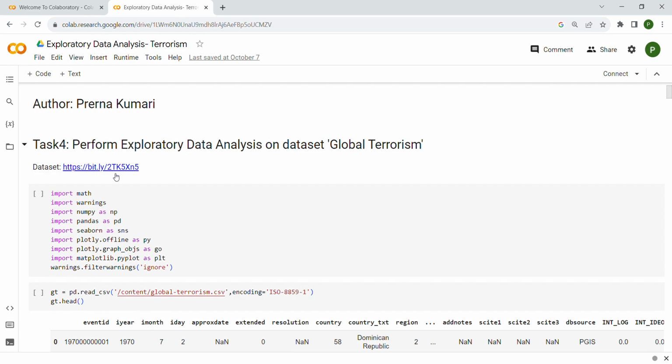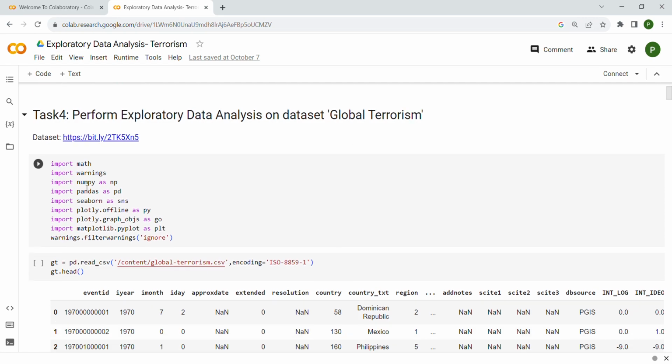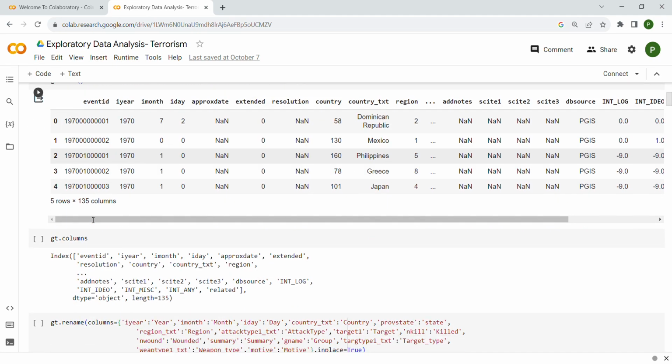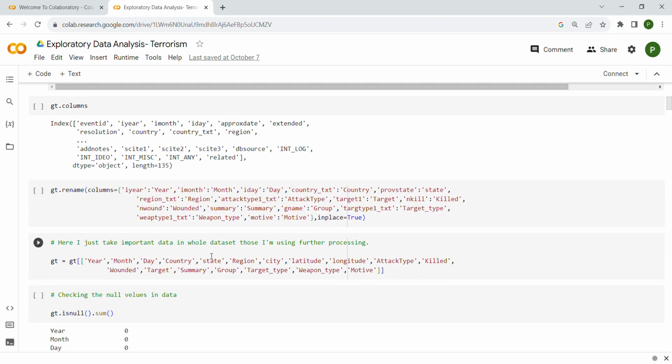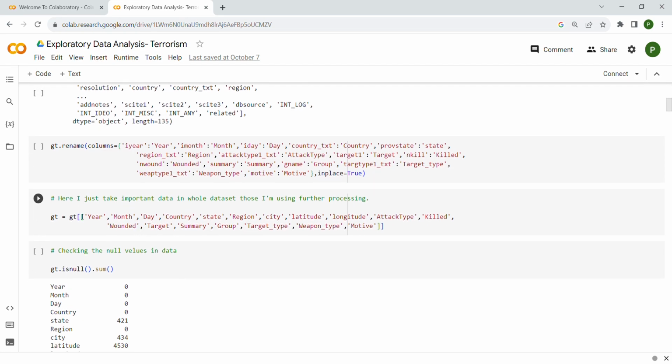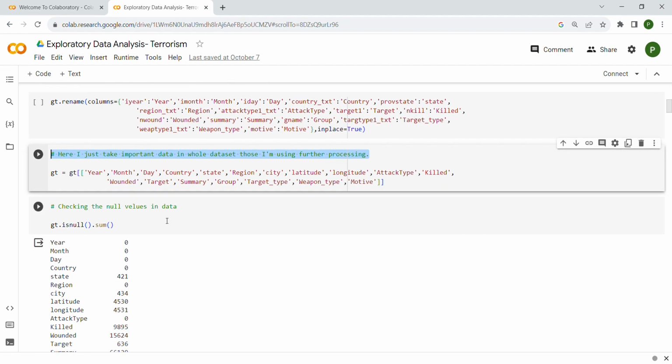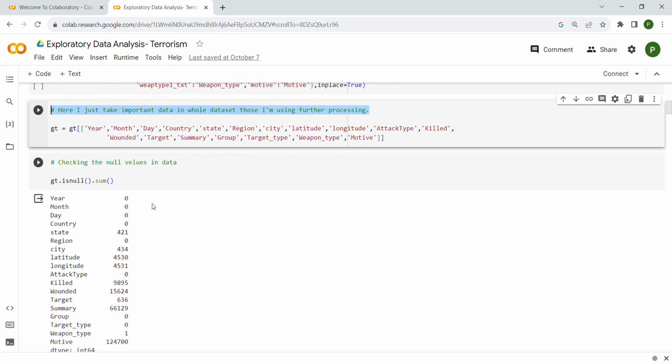The dataset link is attached above, so you can all access the dataset from there. Then I import all the necessary libraries, read the dataset, get all the columns, and rename them according to our need. Then I take just the important data from the whole dataset, which I use for further processing. I have added comments through these columns so that in each cell we get to know what the next step is.